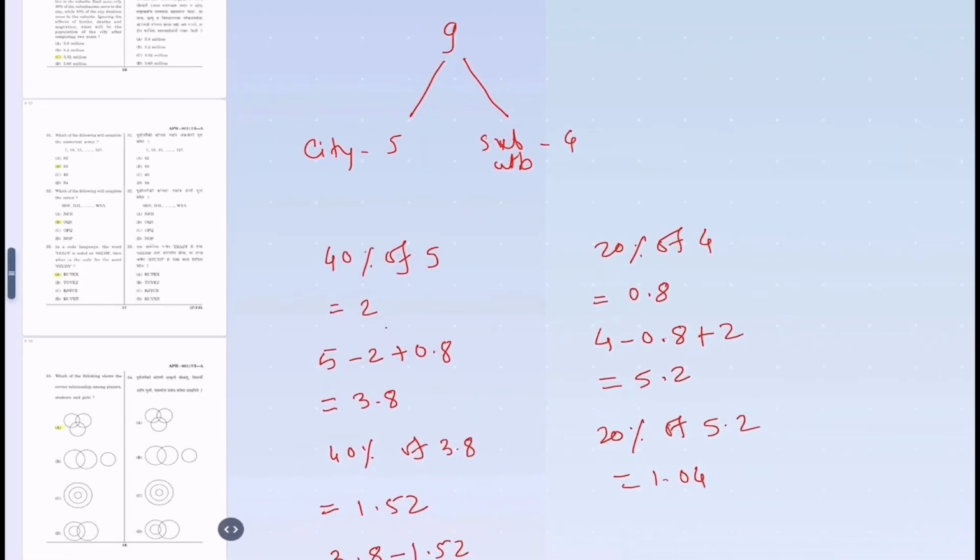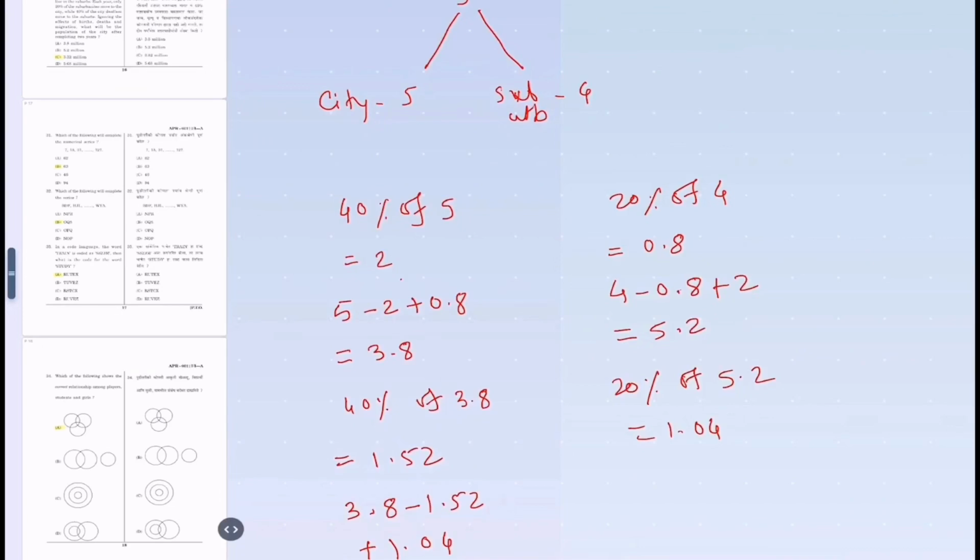At the starting of first year, total population is 9 million, out of which 5 million are in the city, 4 million in the suburb. Now 40% of these 5, that is equal to 2, will move to suburb, and 20% of 4, that equals 0.8, will move to city.